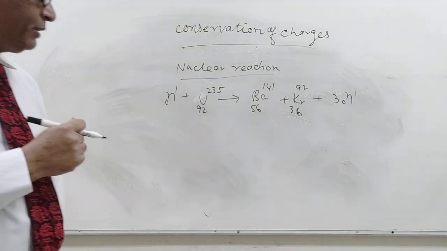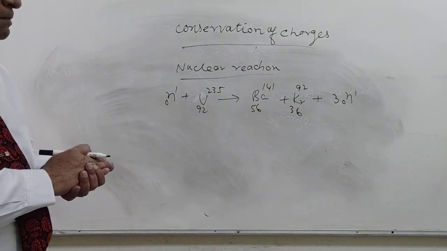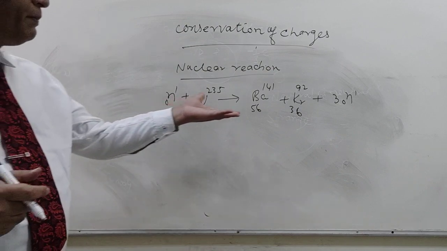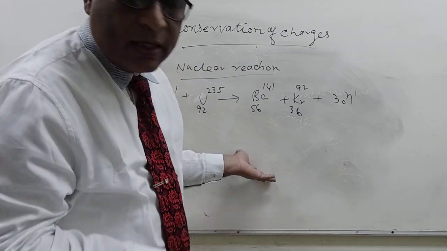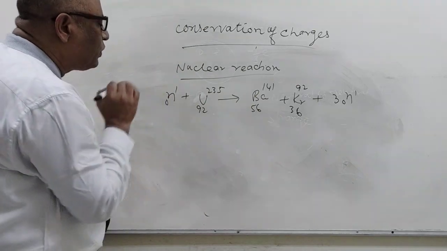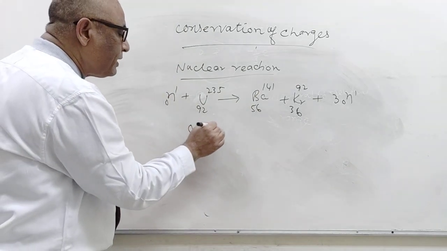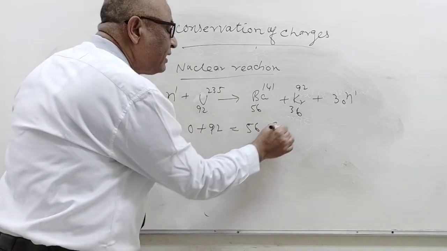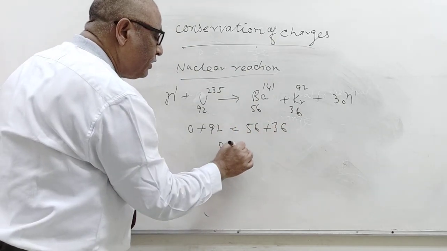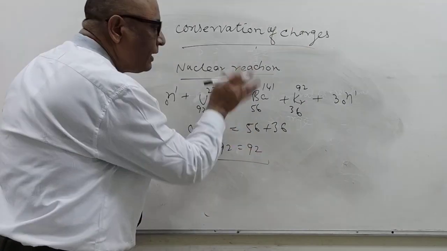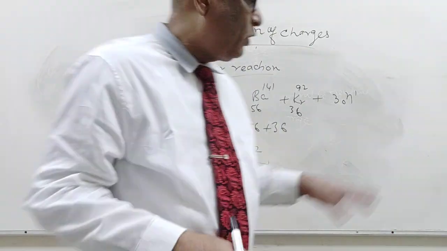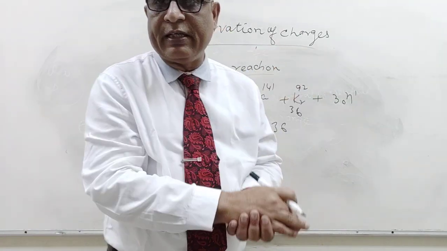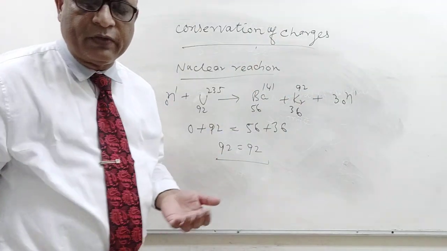It is the nuclear reaction, the fission reaction of uranium bombarded by a neutron, in which we get barium and krypton. Now see the charges. Here, in the neutron 0, plus 92 equals 56 plus 36, and 92 is equal to 92. We see that charges are conserved. Although mass is not conserved here, because some mass is converted into energy, we discussed this in nuclear physics.